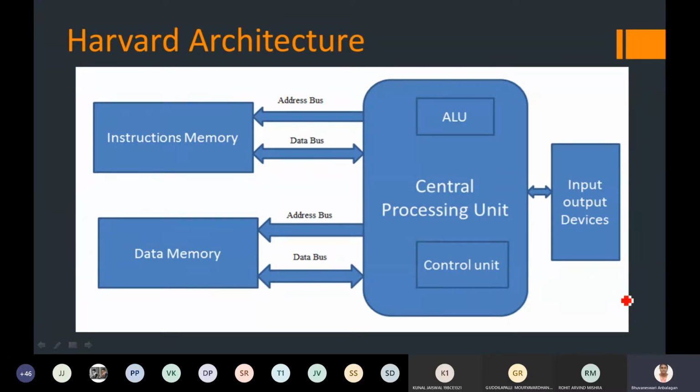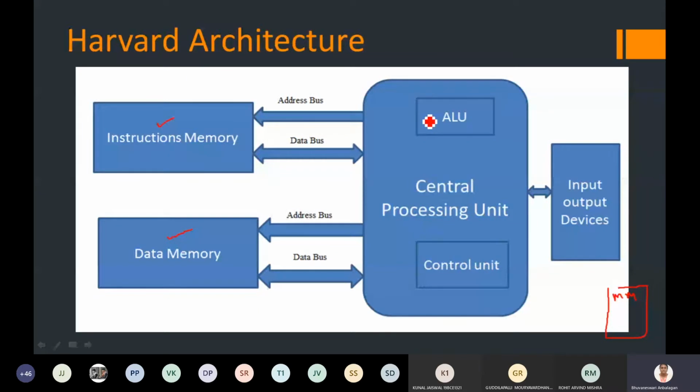The only difference is that in von Neumann you have a single main memory, but here I have a memory unit differently. They have designed a separate memory for instructions to get executed, and a separate memory for storing and retrieving the data. As usual, all other things will be available inside the CPU as well.